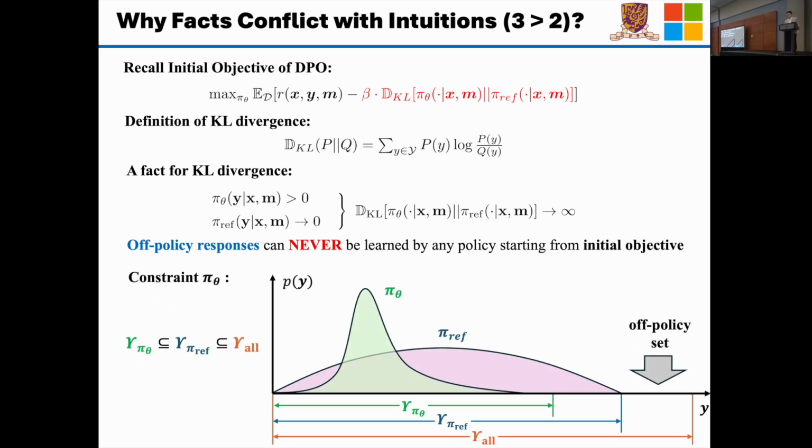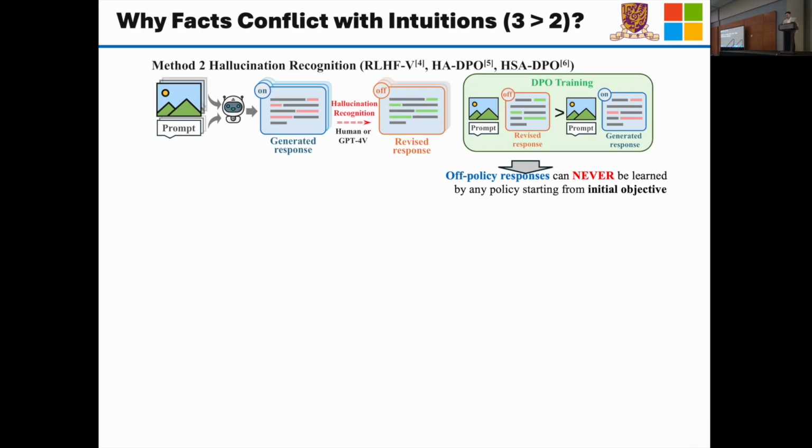Using the following diagram to describe this relationship, the support for the current policy is always a subset of the reference policy. So let's recap the method 2, hallucination recognition. In this revised response, because they are generated by a human expert or GPT-4V, we never consider their probability with respect to the policy to be trained. So there are a few tokens whose probability approaches 0, which means that they are off-policy, and we can never expect the policy to be learned by using the DPO training.